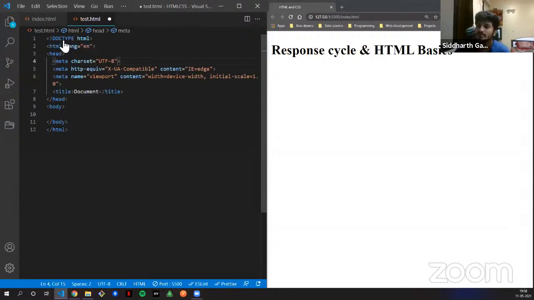Okay. So now again, before getting into other things, just a little basics. What is an HTML? This is the way you write a HTML. This is called the markup language. When you see the full form of it, it is hypertext markup language, right? So this is what is a markup. This is what is called a markup, and these are the elements. These are the tags that we are going to use.